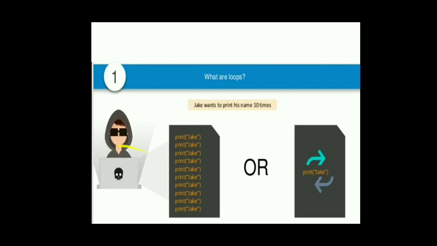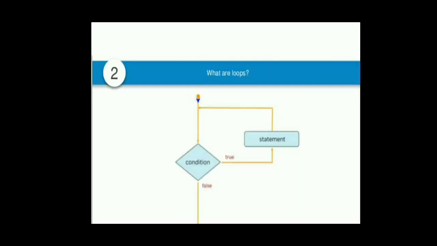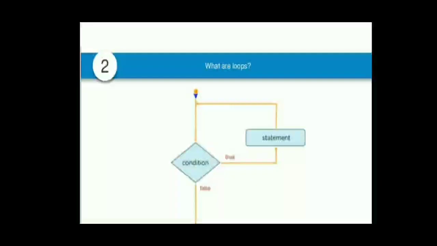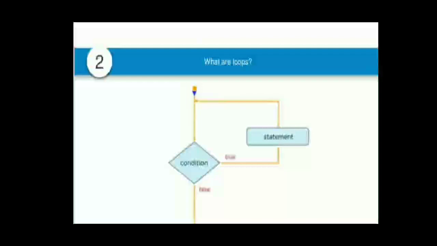So what is a loop? Loop means it is a statement which gets executed till the given condition is true. Here you can see the diamond symbol where the condition is written. If the given condition is true, it will execute the statement, and once the statement is executed it again comes to the condition.